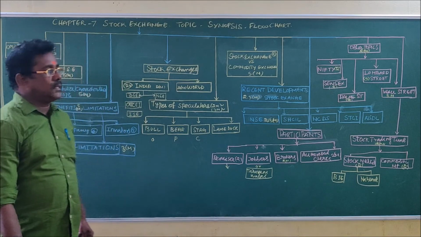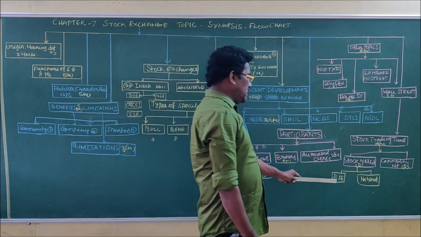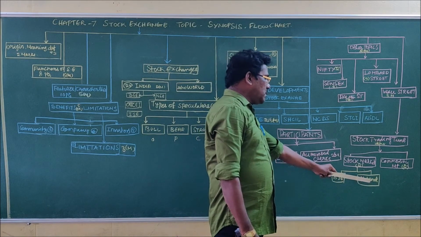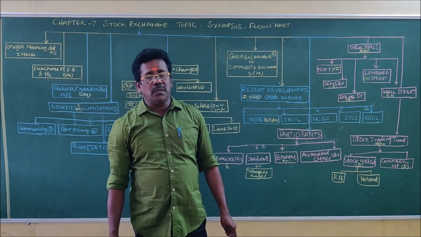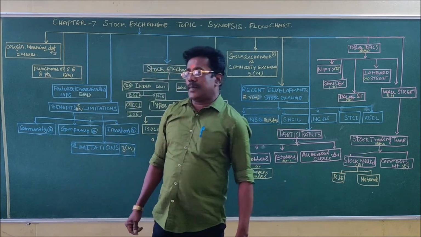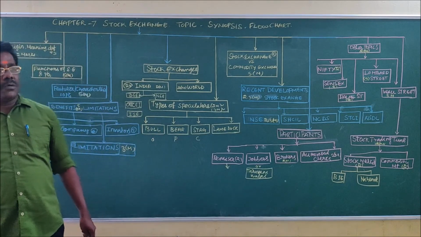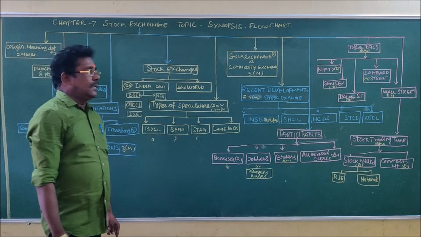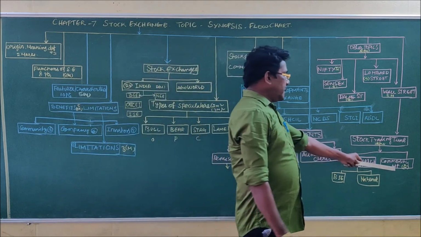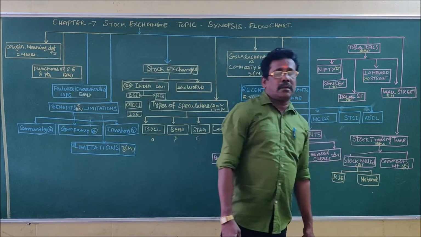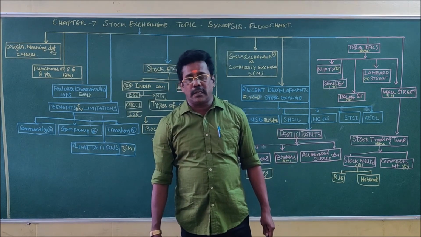9:15 to 3:30 is the trading time of the stock exchanges, both the regional stock exchange as well as the national stock exchange. Monday to Friday, 9:15 to 3:30, without lunch break and tea break. The stock exchanges remain closed on Saturdays, Sundays as well as national holidays.